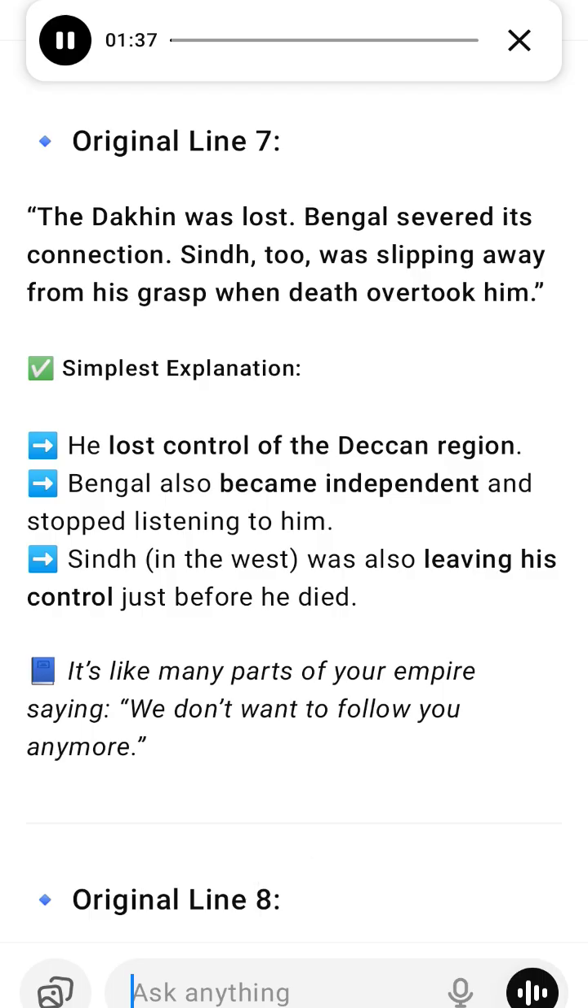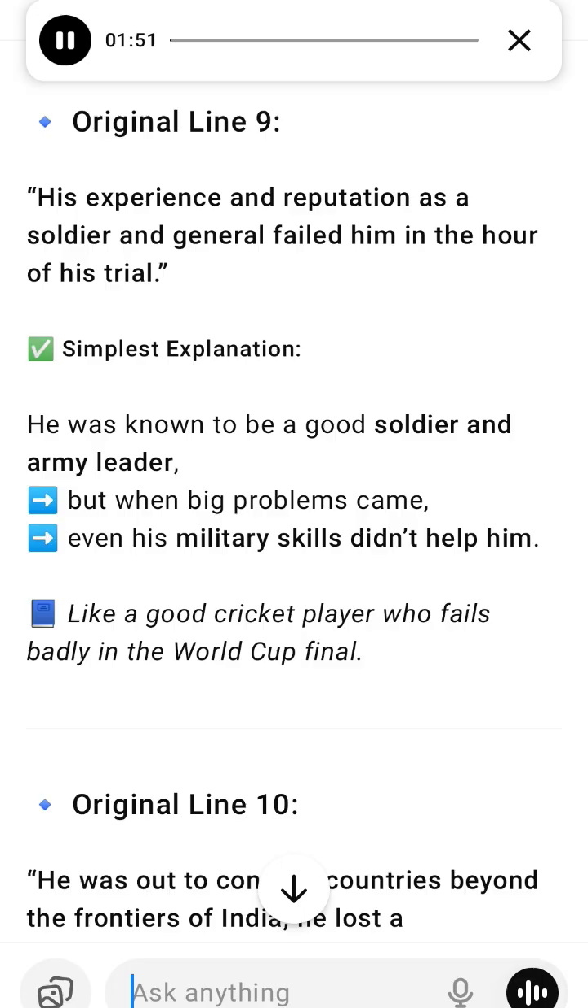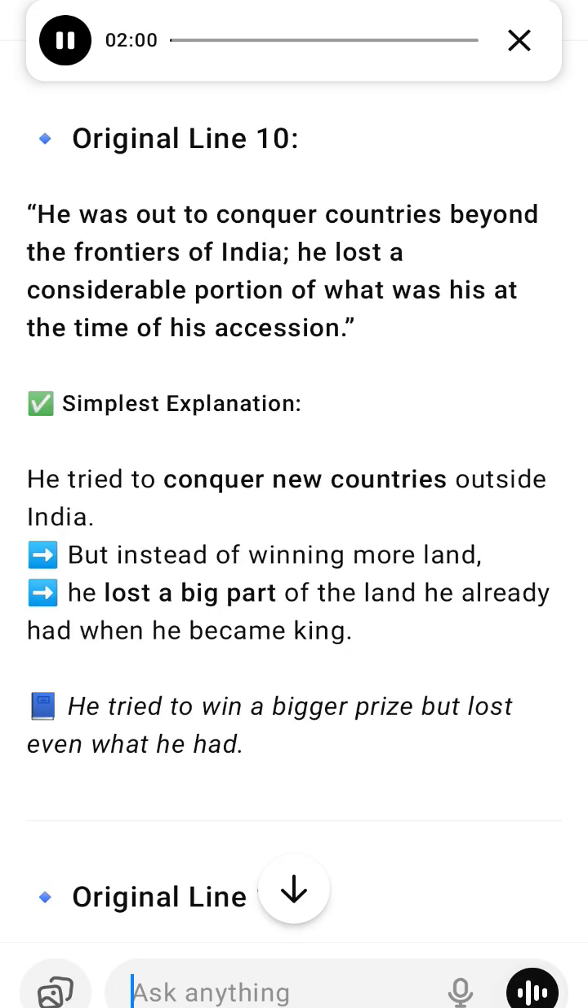4. Very hard-working and serious about ruling. He was known for paying attention to every little detail of government, working non-stop with great energy. He was also a trained soldier and an experienced general who had fought battles. People praised his love for military action.